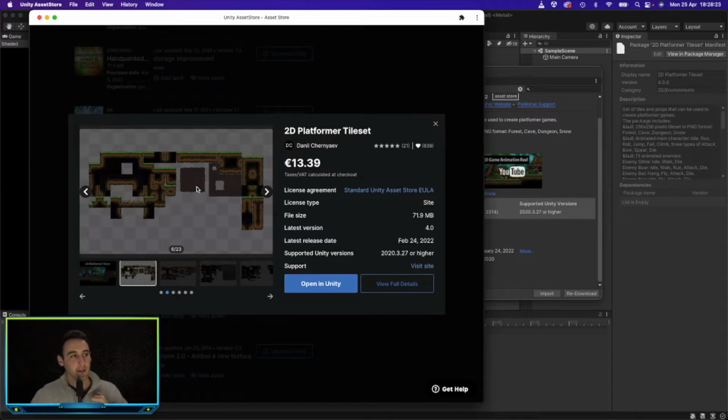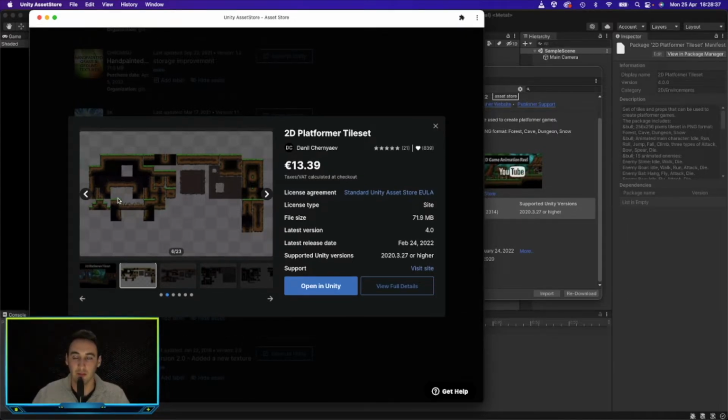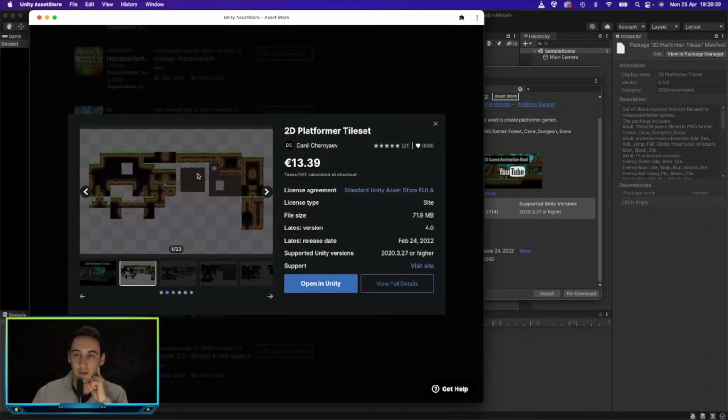And to make a platform for the player to stand on, we're going to have to create a tile map, and that is going to consist of these tiles placed next to each other. You can place any one you want, make it how you want it to look. So yeah, that's the next thing we need to do.